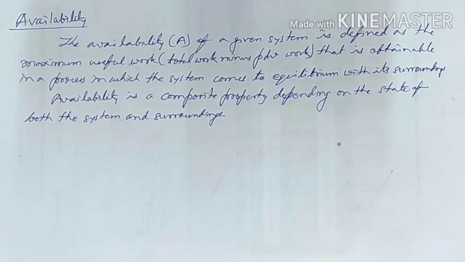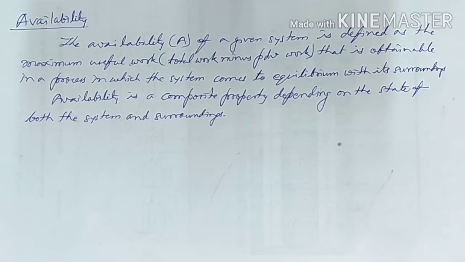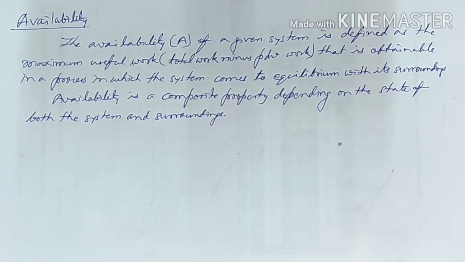So we say that particular state is the dead state, and the work which we are getting till the system reaches equilibrium with the surrounding, we say that particular work is the availability.